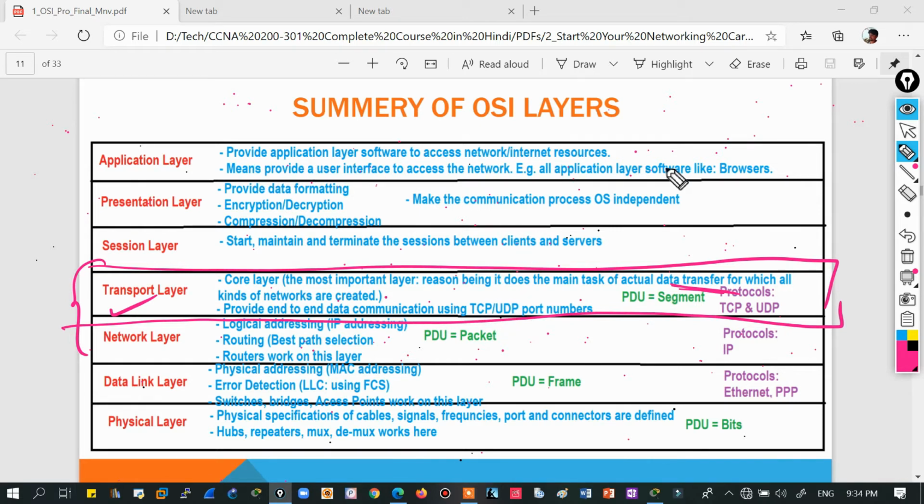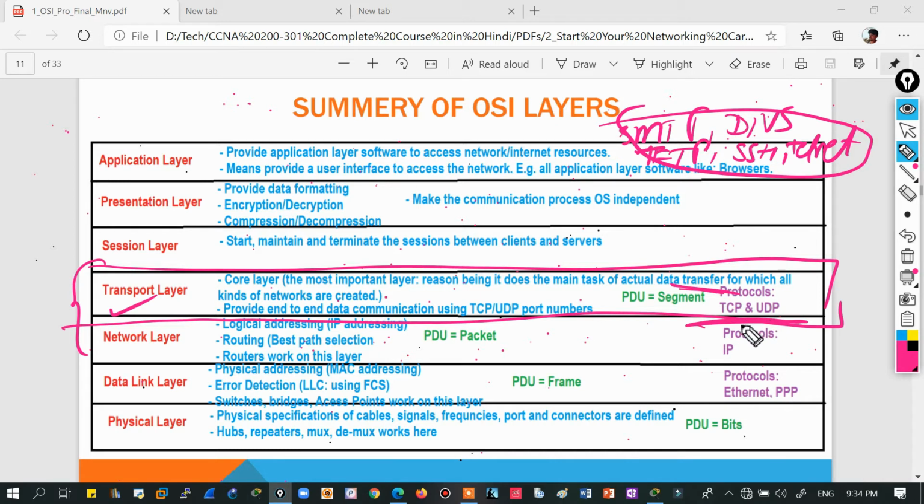In the application layer, we'll discuss SMTP, DNS, TFTP, FTP, SSH, and Telnet. There are multiple protocols in the TCP/IP model which lie in the application layer. But if we talk about the transport layer, there are two important protocols, TCP and UDP. I can discuss these at any point in later videos, because we will be discussing DNS, Telnet, SSH, FTP and TFTP in detail, all of these protocols, right?